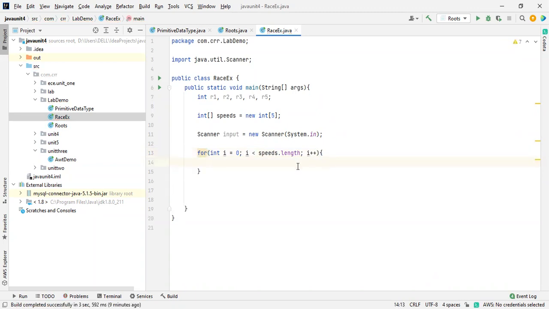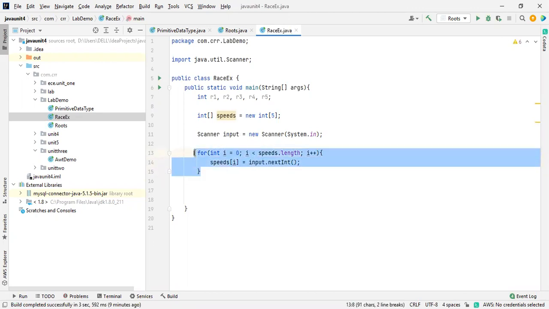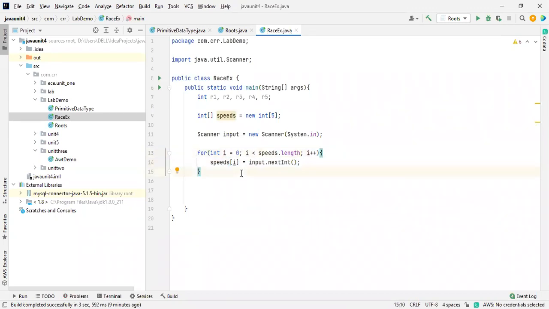Inside this, I'm going to take speeds, inside a bracket, I'm taking i over here, is equals to input dot nextInt. You already know about accessing arrays. So this is how we are going to enter the data into the array.